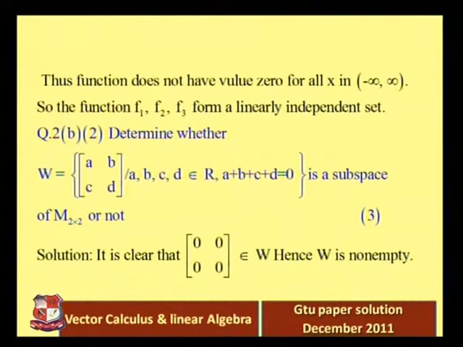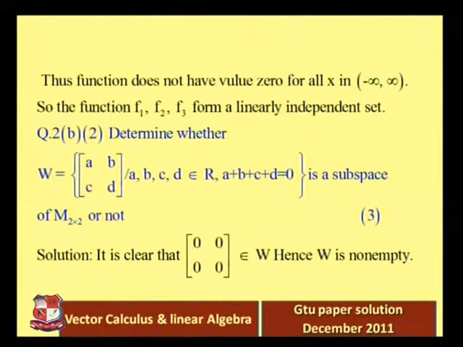That's quite okay. All the elements are real numbers, but the addition of all the elements is equal to 0. Right? That means A plus B plus C plus D is equal to 0. Only that type of 2 cross 2 matrices are there.